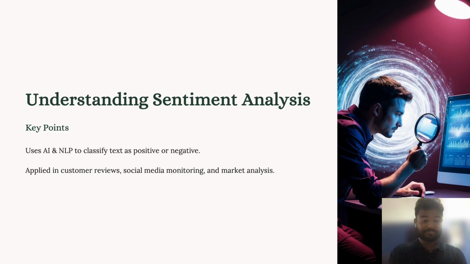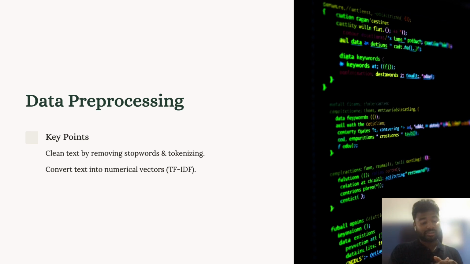Here we are going to take our understanding from the last time: the stop words, the tokenization, the TF-IDF. We are going to implement those again. Before we train this model, we have to go through this pre-processing, which is very important for the data to be understood by the models. Remember, text or sentences cannot be understood by the model, so we have to break them into a form it can understand. TF-IDF is something I've already explained in my earlier challenges. If you want, you can go back and see those videos to understand.